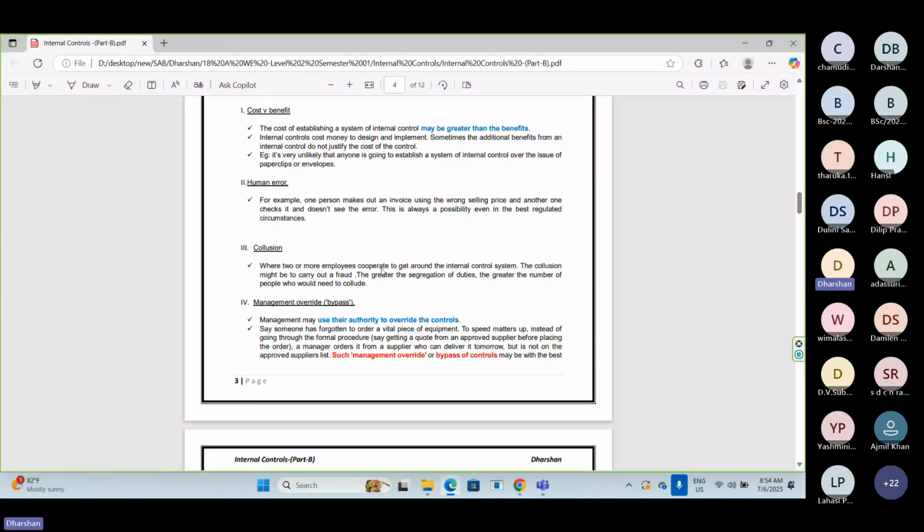Clear? So management sometimes may override in a good faith to protect the benefits of the company. In certain situations, this also can happen. Because of that, an internal auditor or whoever reviews the controls of the organization cannot provide absolute assurance.